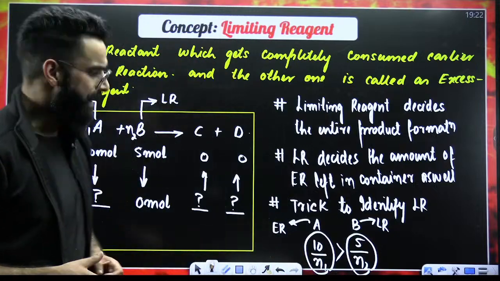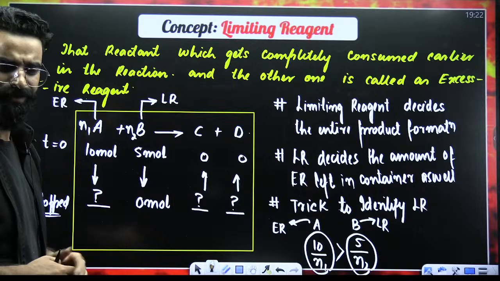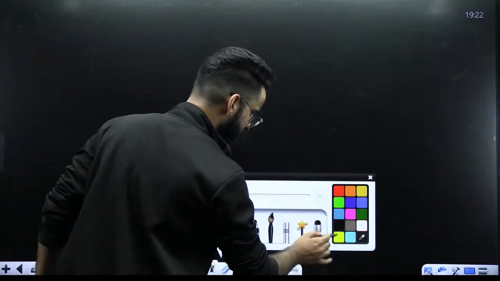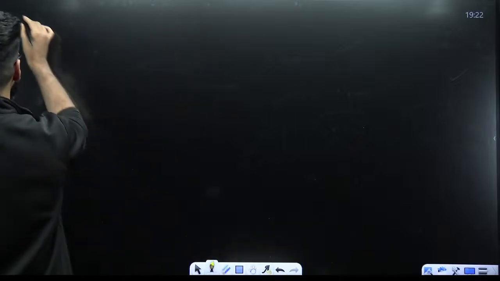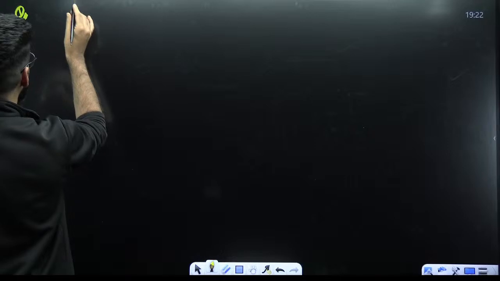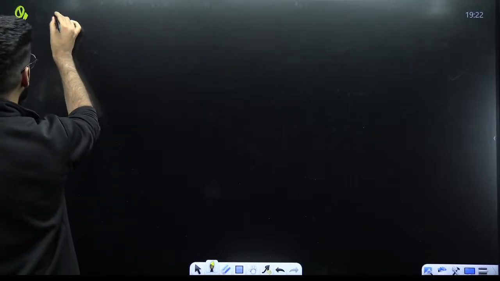Perfect. Now, let's try to utilize all these things in the questions so that you'll understand how this concept is used in the questions. Try to understand, people. For example, I'm starting with a basic question. Let's say I've got the question like this. Let me write the question directly.